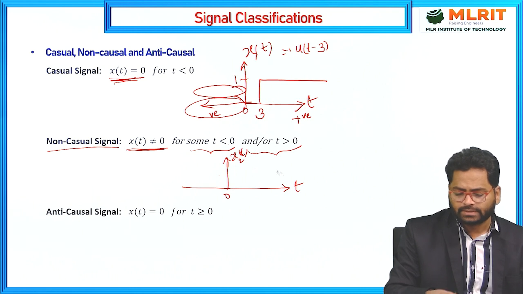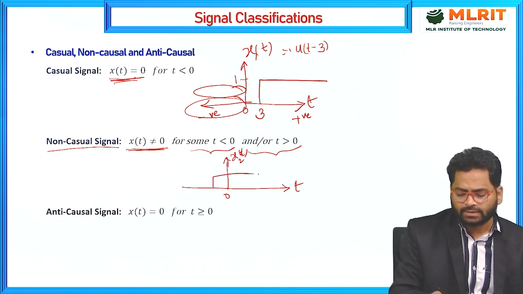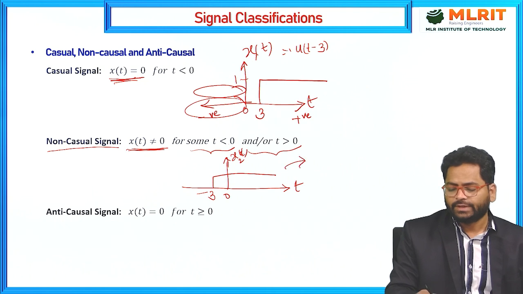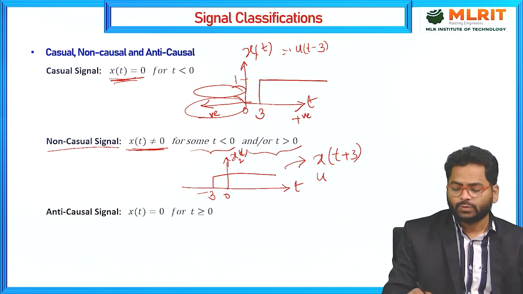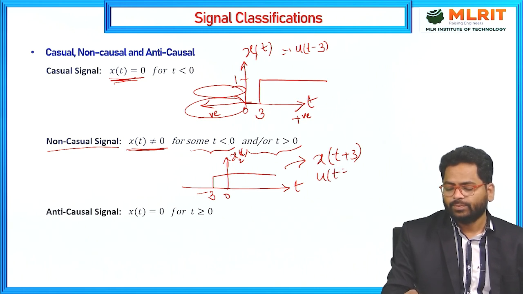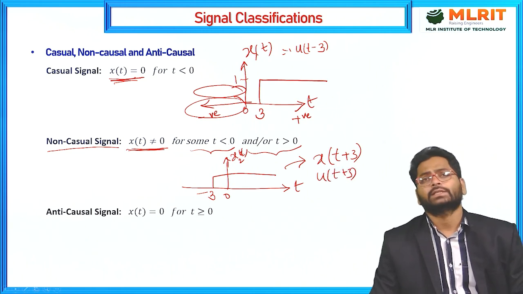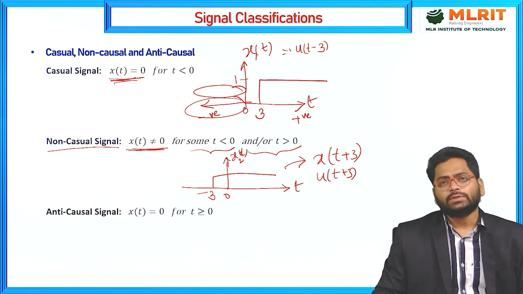If I take the same signal and its left-shifted version, shifted by 3, we can represent it as x of t plus 3, which is u of t plus 3. This is a non-causal signal.